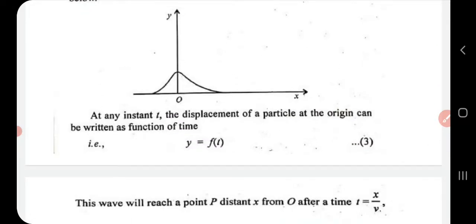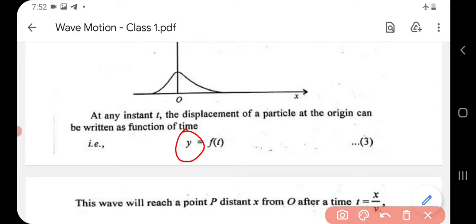Suppose that at a particular instant of time t, the displacement of the particle at the origin is represented as y is equal to f of t. That is, y is the displacement of the particle, represented as a function of time t. So y is equal to f of t. That is equation number 3.